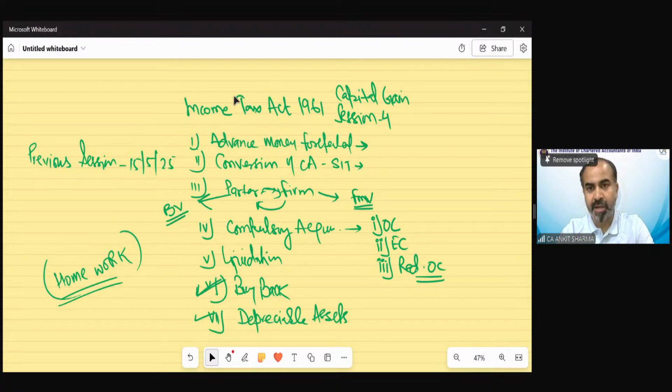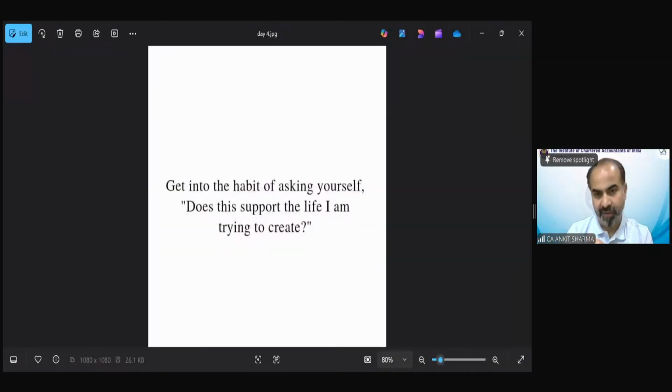But before that, let me share the thought for the day. Then we will move on further. And this is a very, very beautiful thought for the day. I believe you all must try this. Whatever is your goal in your life, like I believe you want to become a chartered accountant as soon as possible, that's why you have joined the course. So whenever you are doing something, please ask this to yourself. Get into the habit of asking yourself, does this support the life I am trying to create?